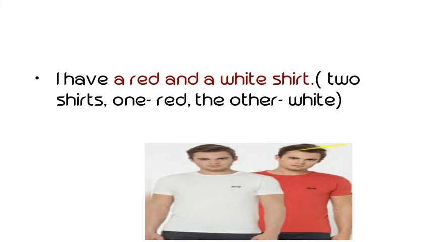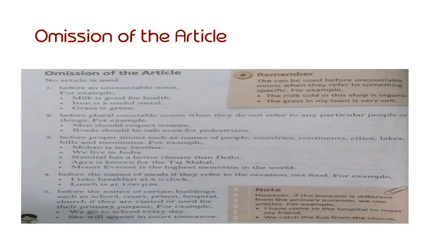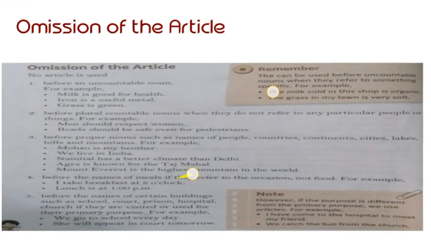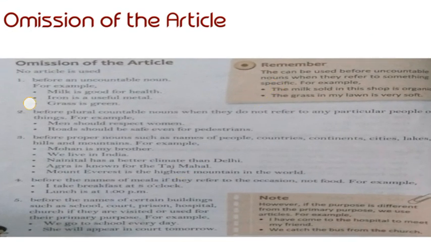Now, omission of articles. No article is used. In some sentences, we do not use any article. For example, first, before an uncountable noun. You are very familiar with uncountable nouns, the nouns which we are not able to count.